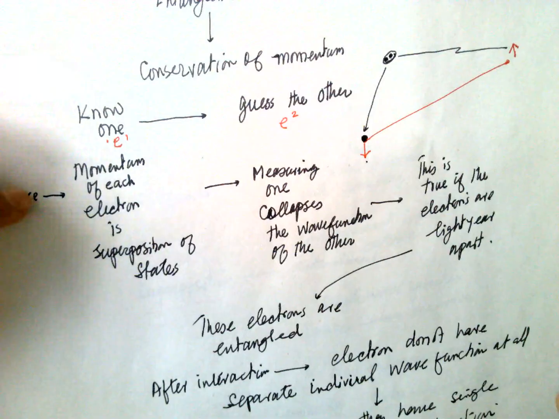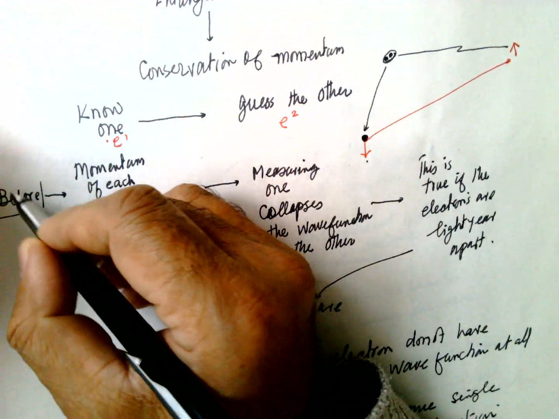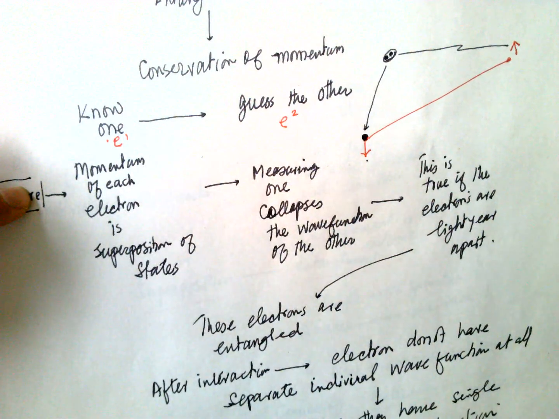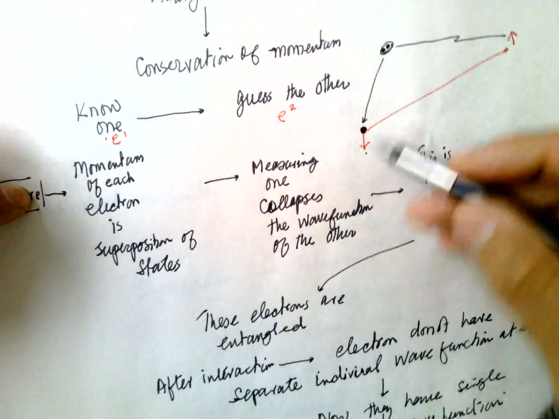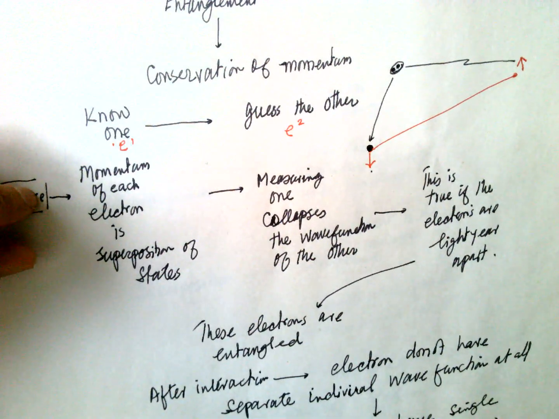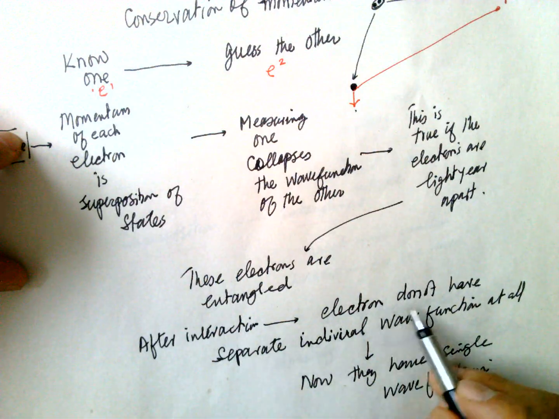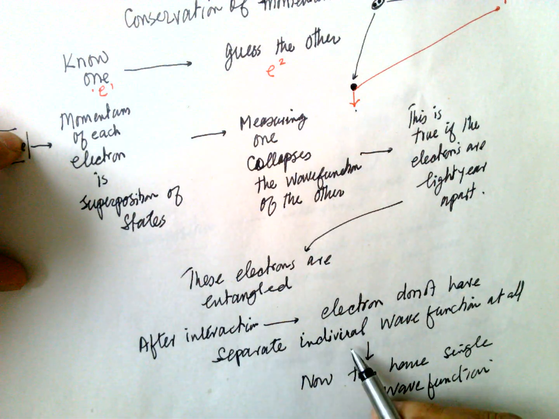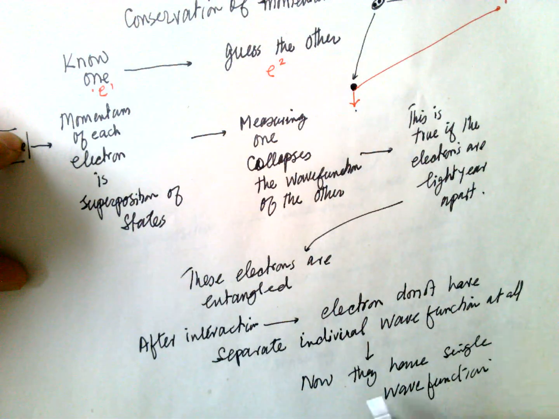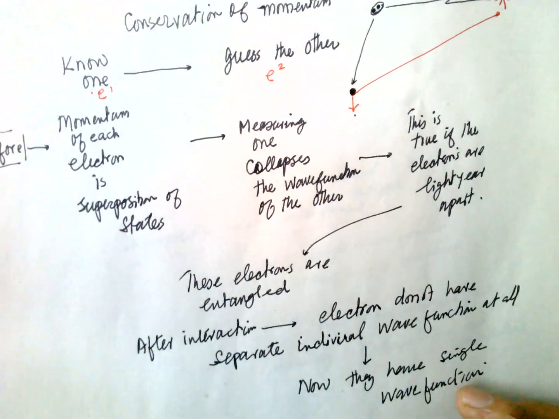Before the decay the total is zero, and afterward it is a pair, and they are entangled. After the interaction, the electrons do not have a separate individual wave function at all. They now have a single wave function, and the space is the whole universe.